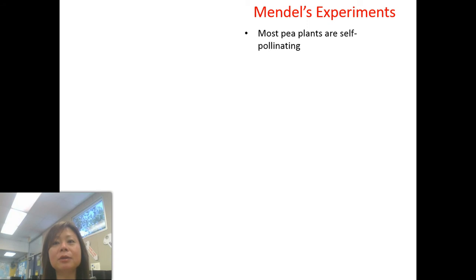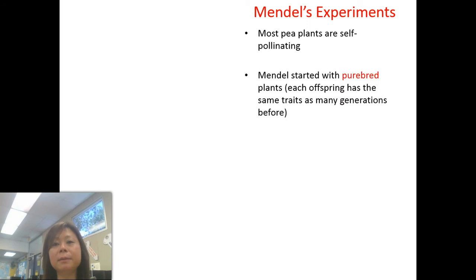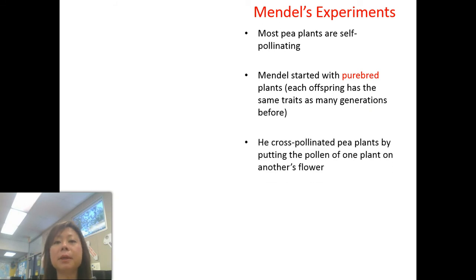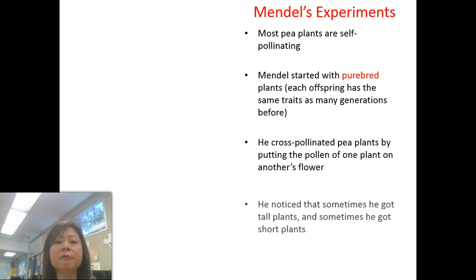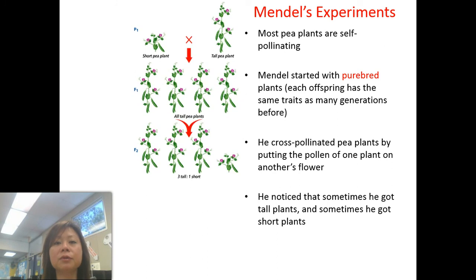Okay, so back to Gregory Mendel. He studied pea plants, and he knew that pea plants are self-pollinating because they have both male and female reproductive structures. He didn't want them to self-pollinate, so he started with purebred plants. Purebred means they were the same generation after generation.